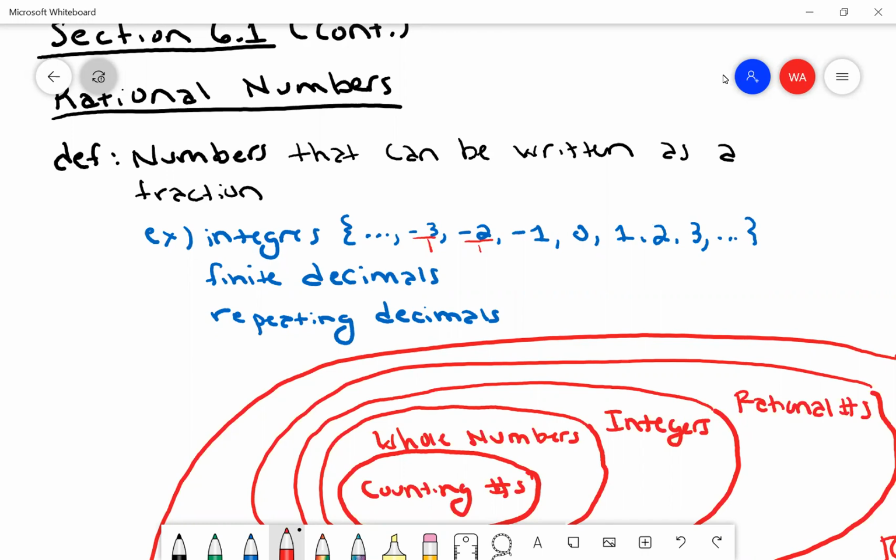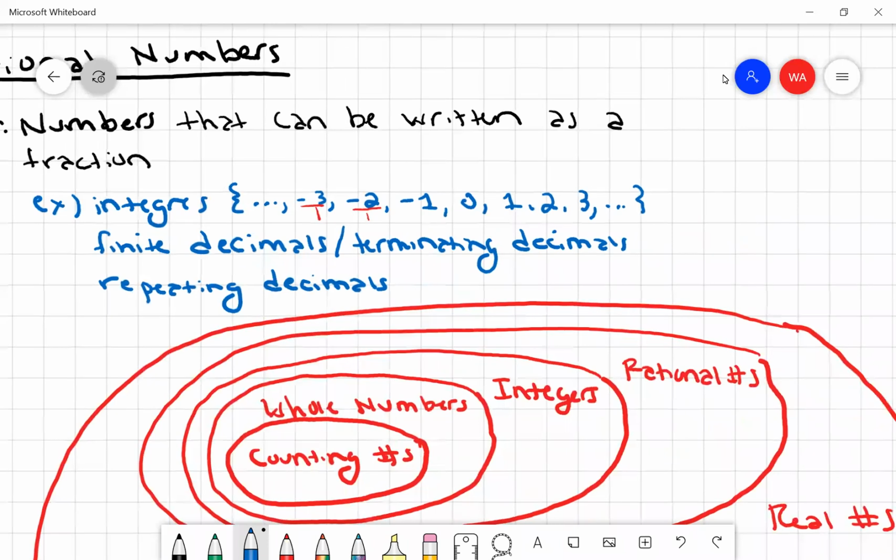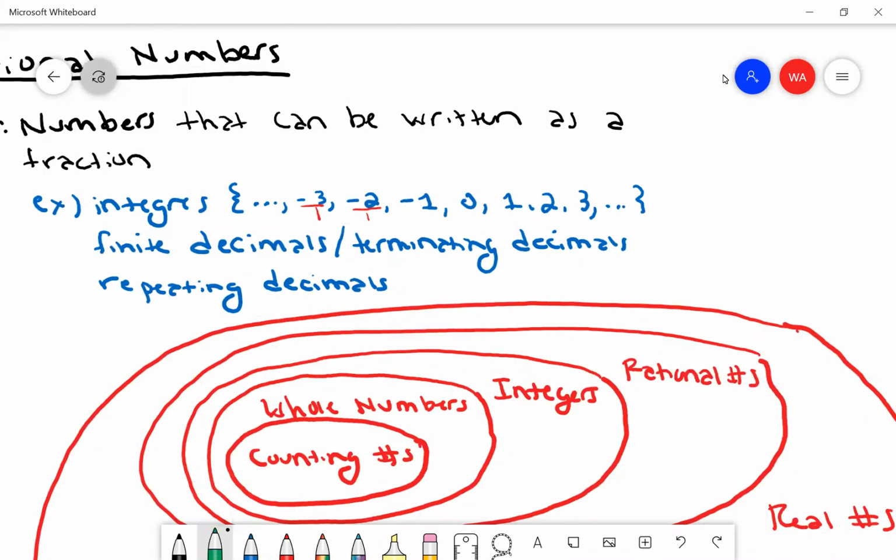So let me give you an example of a finite decimal. A finite decimal is a decimal that has an end, okay? They also call them terminating decimals. An example of a finite decimal, one that we're all pretty familiar with, would be like 0.5. And we happen to know that 0.5 is 1/2. So there you go, 0.5, that's a finite decimal, and it can be written as a fraction.